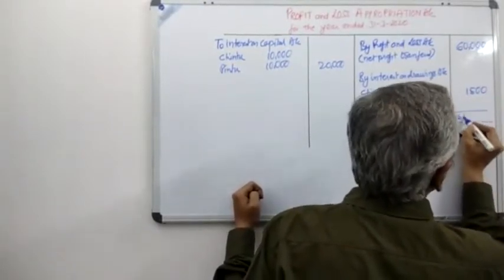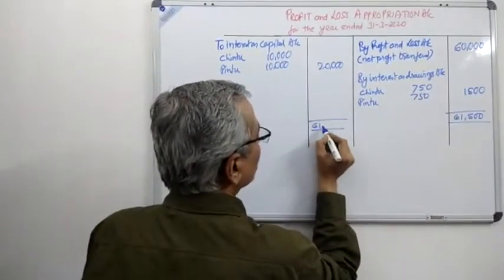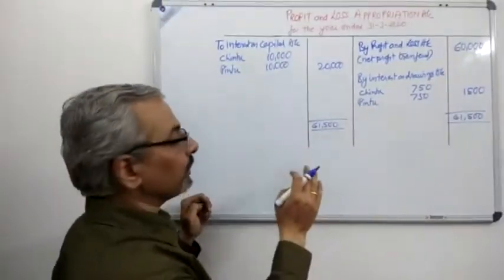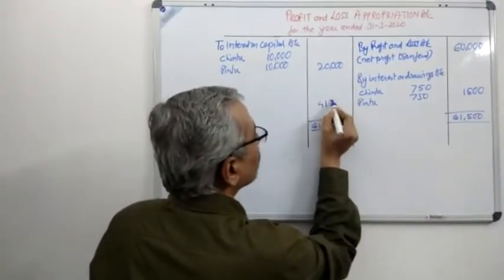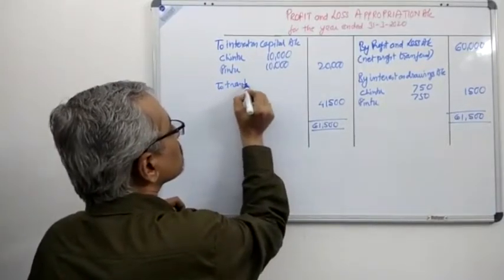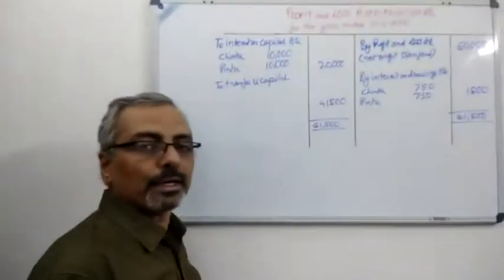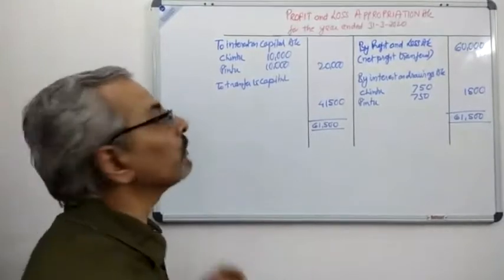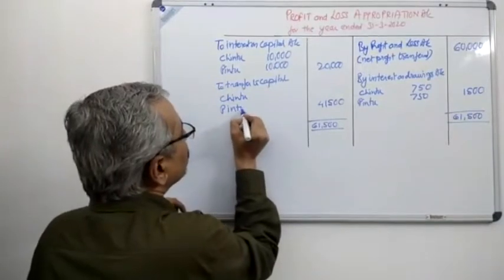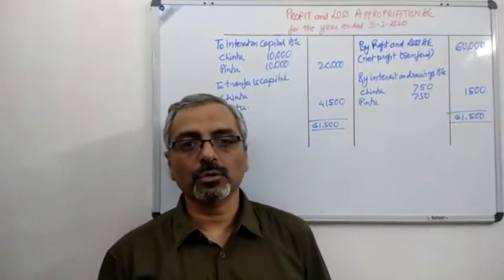Now the total is 61,500. Okay, 61,500 is the total. So if we subtract 20,000 from 61,500, we get 41,500 as the profit. So to transfer to capital account or to share of profit, both are correct. To transfer to capital account or to share of profit, and we have Chintu and Pintu. If you remember, there is no PSR given, therefore the profit sharing ratio will be equal.